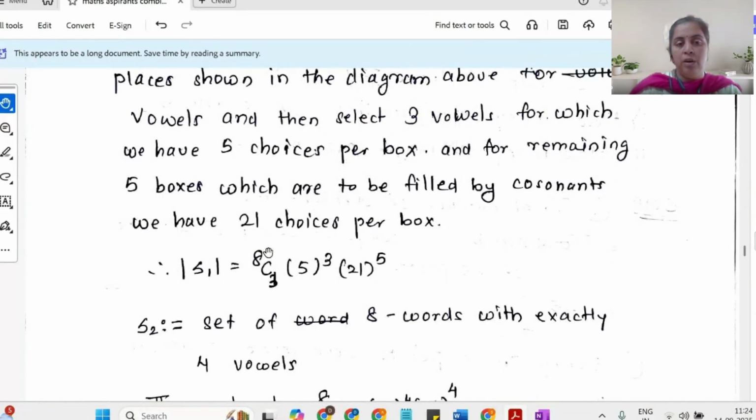Understand the way you are doing the task. Task 1, choose 3 places. So 3 places out of 8 places can be chosen in 8C3 ways, right? So selection is done. Now you have to fill up the values. So for those 3 places, for each place, you have 5 options. So for 3 places, in all, you have 5 cube options. For remaining 5 places, you have 21 options. So total number of choices will be 21 raised to 5. So cardinality of S1 is 8C3 into 5 cube into 21 raised to 5.